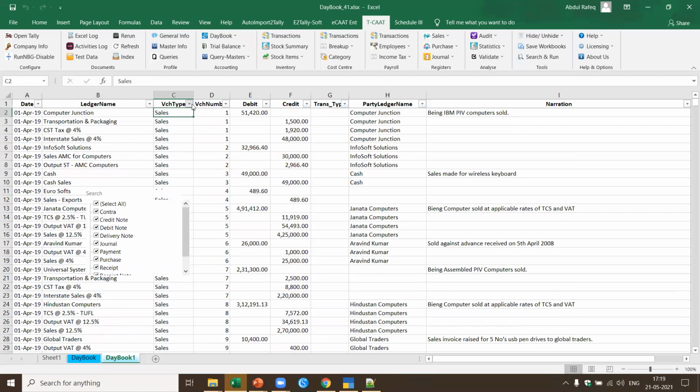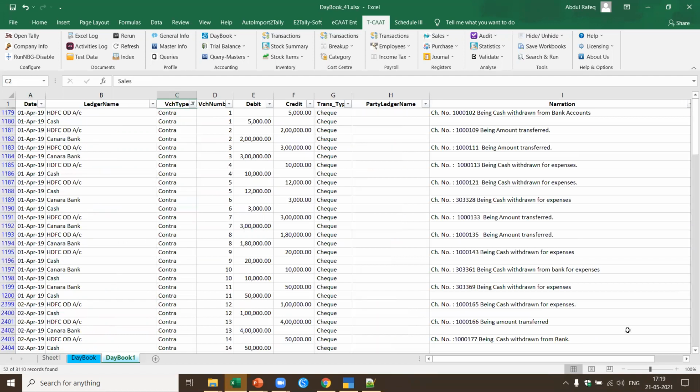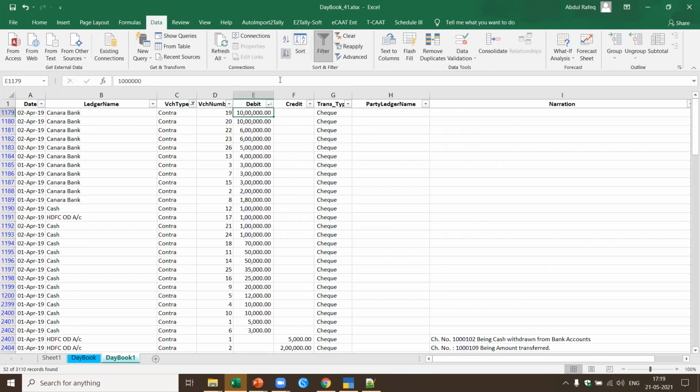Now I want to pick up all transactions pertaining to contra, and I can do that. Depending on what I want, I can extract the data. Now I want to sort this, so I can use the Excel functions. I can seamlessly move from the TCAT functions to Excel because this is an add-in to Excel. So I have the power of the data analytics features of TCAT and also of Excel.